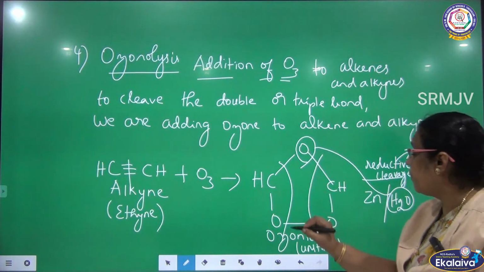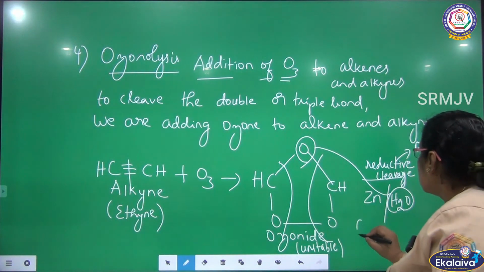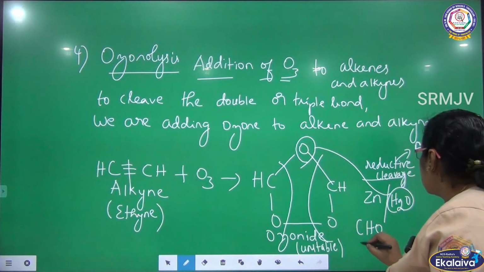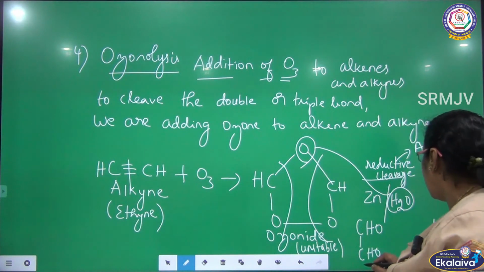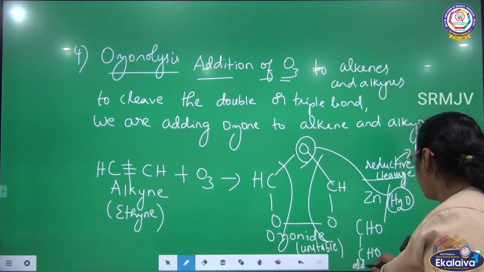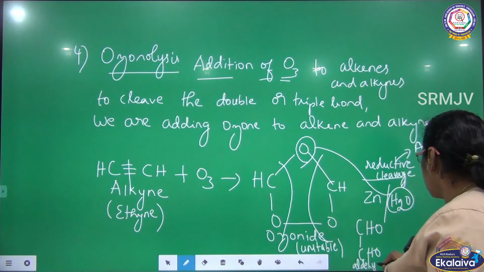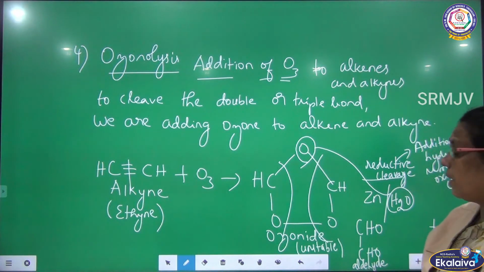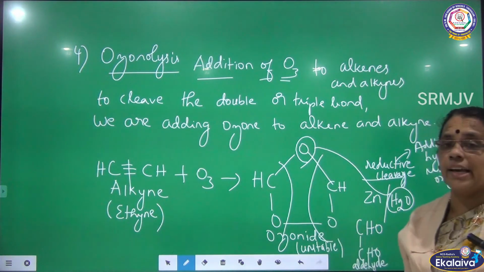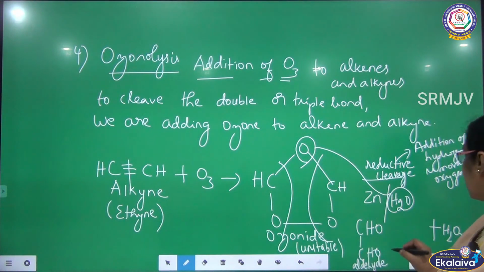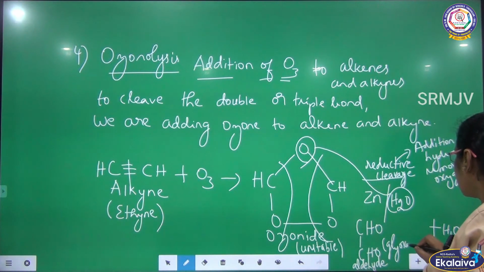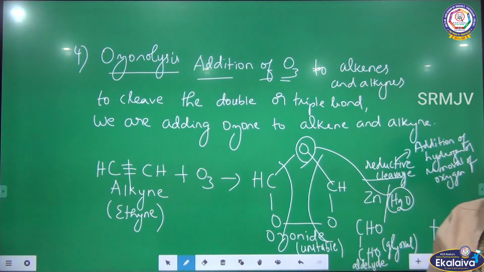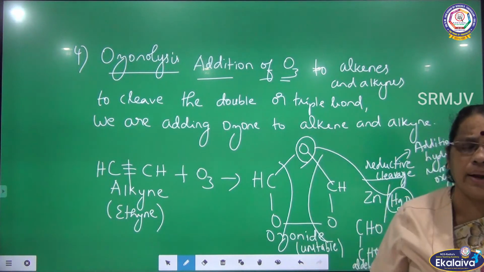So what is the compound we are getting here? You will be getting CHO. What is the name of this compound? Which is an aldehyde. So you will be getting CHO and CHO. What is the name of this compound? Glyoxal. So I am getting glyoxal here, which is an aldehyde.